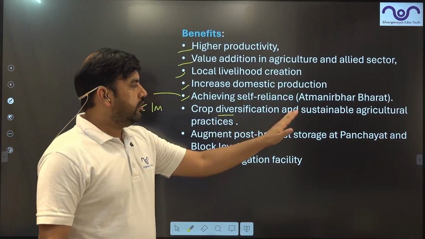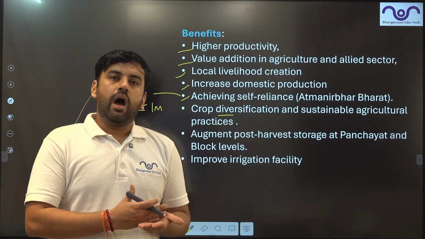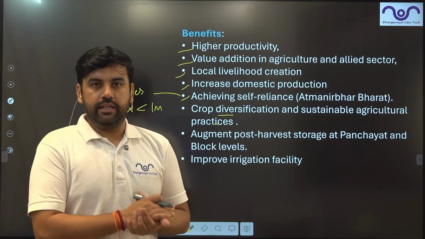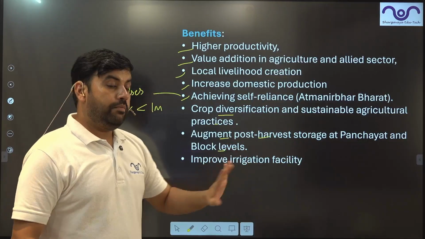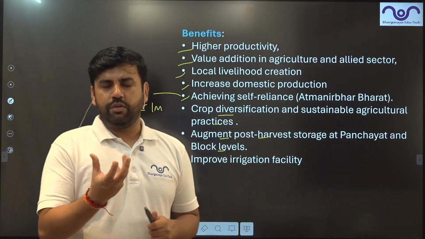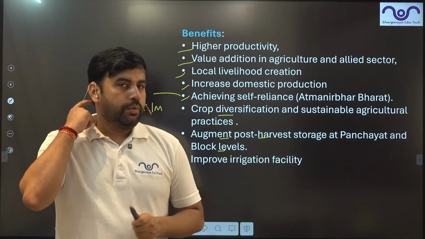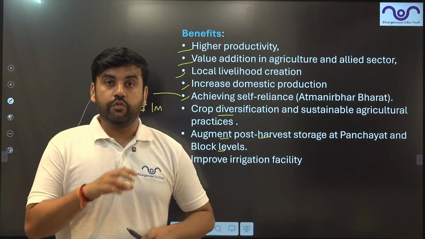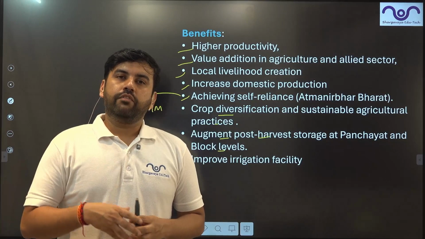Crop diversification and sustainable agricultural practices, because many of the schemes within this program are going to talk about organic farming. So sustainability is there. Augment post-harvest storage at panchayat and block level, because most of the time we grow too many crops. The World Food Program has also criticized India, and the World Bank has also criticized India, for wasting around 25 to 35% of its food after production.